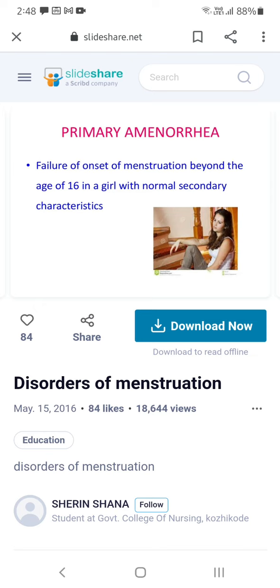We have two types of amenorrhea, primary and secondary. Primary amenorrhea is failure of onset of menstruation beyond the age of 16 in a girl with normal secondary sexual characters. Some girls will get their period late, but everything is normal. Breast development, axillary hair, pubic hair, everything will come, but menarche will not come.